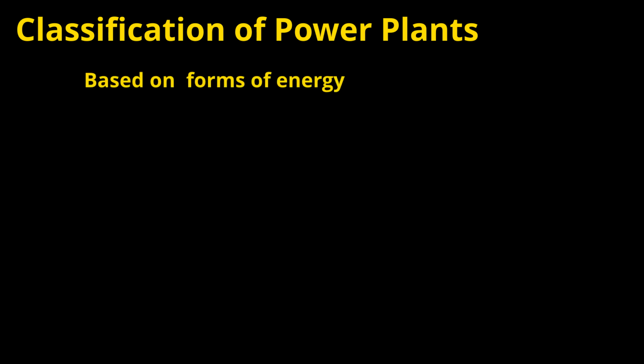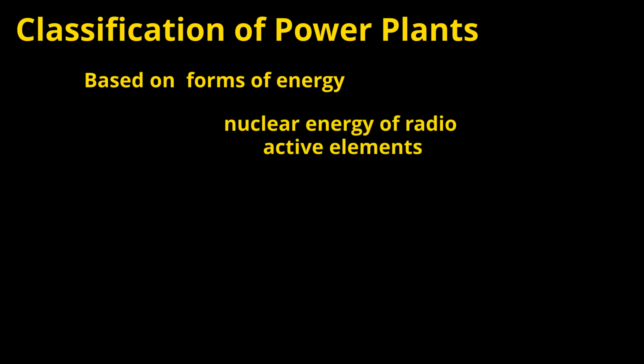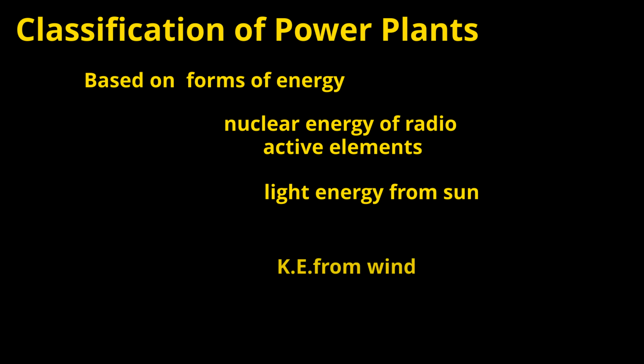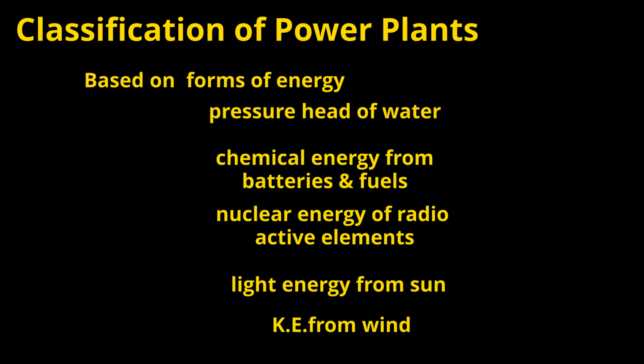And other forms of energy which we already discussed are nuclear energy of radioactive elements, light energy from sun, and kinetic energy from wind. So in broad, the forms of energy are pressure head of water, chemical energy from batteries and fuels, nuclear energy from radioactive elements, light energy from sun, and kinetic energy from wind.